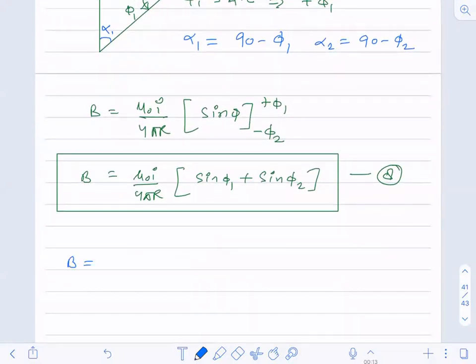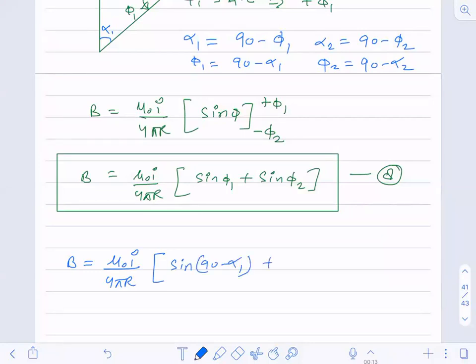So substituting, the phi 1 value will be 90 minus alpha 1, and the phi 2 value will be 90 minus alpha 2. Mu naught I upon 4 pi r, sine of 90 minus alpha 1 plus sine of 90 minus alpha 2.